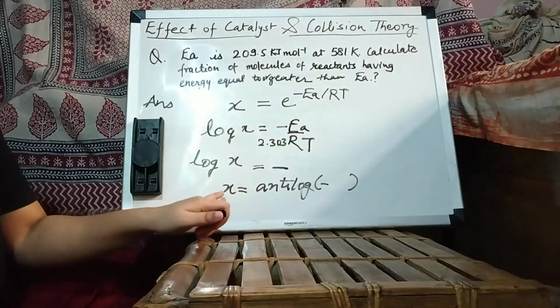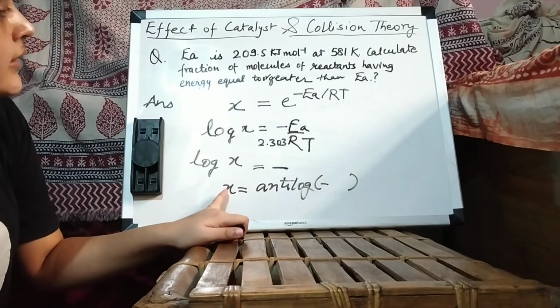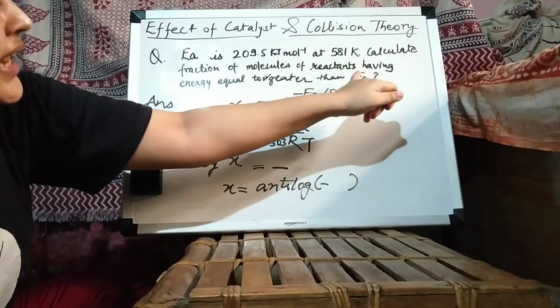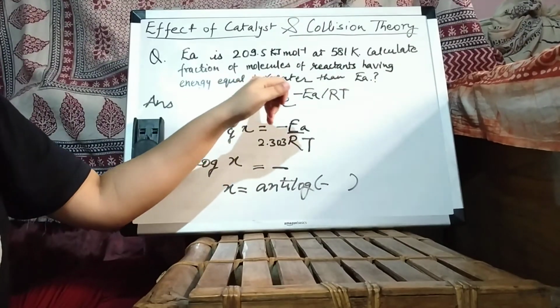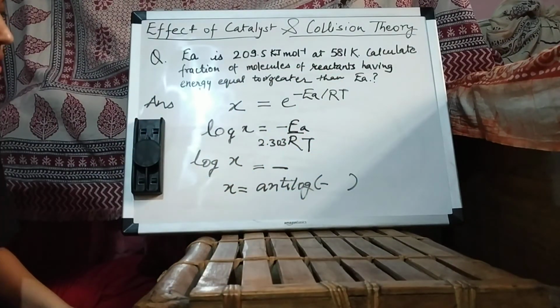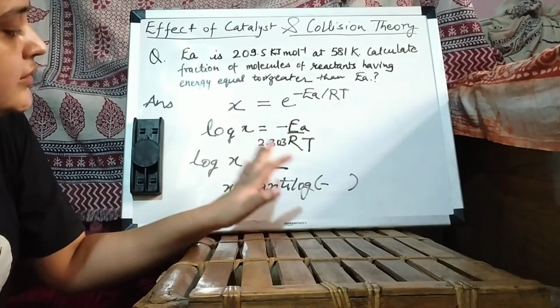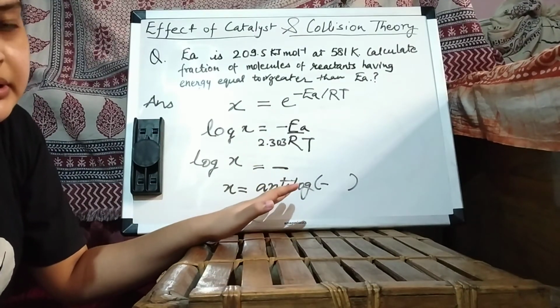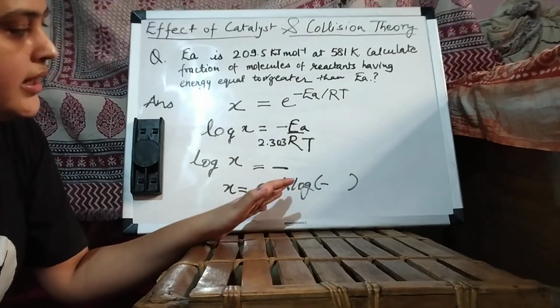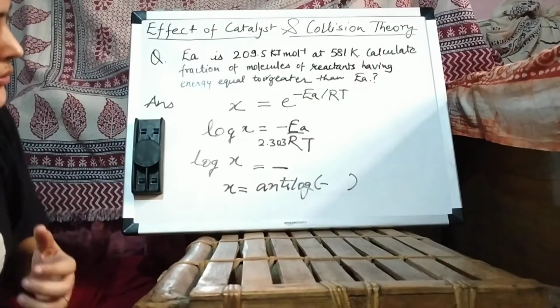So this way we can find the fraction of molecules of reactants having energy equal to or greater than activation energy. So I hope you can easily calculate the anti-logs and logs with the help of log tables or the calculators.